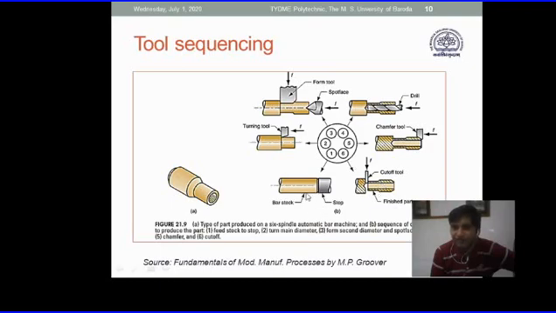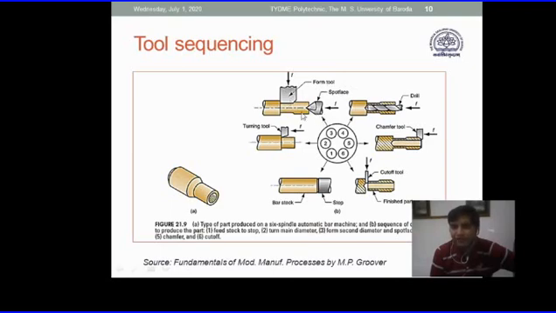So we are starting with tool number 1. When the job comes out, it is required to set a particular limit of length, and that is done by tool number 1, which is called a stop, or your turret will have some mechanism, some small element that will stop the rod from having more length. Second is the turning operation. Third is the forming operation. Fourth is your drilling, or the third operation again has a combination.